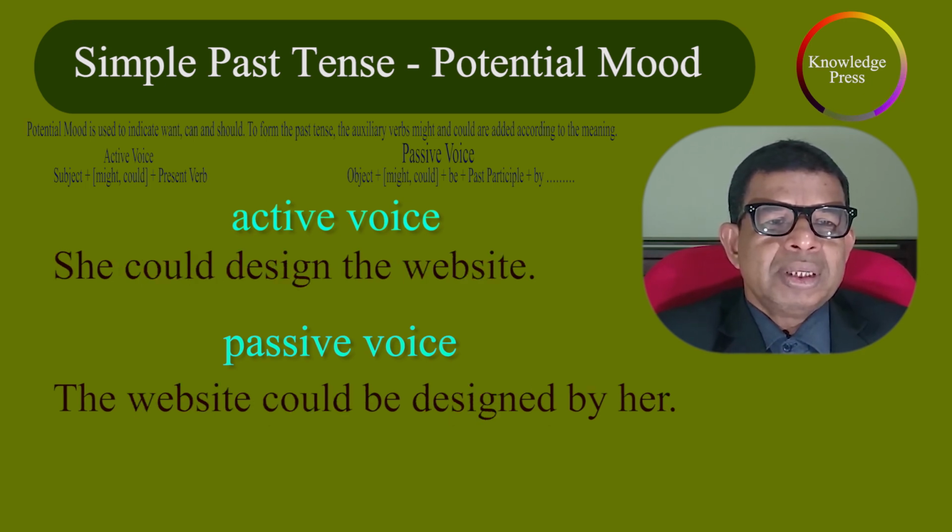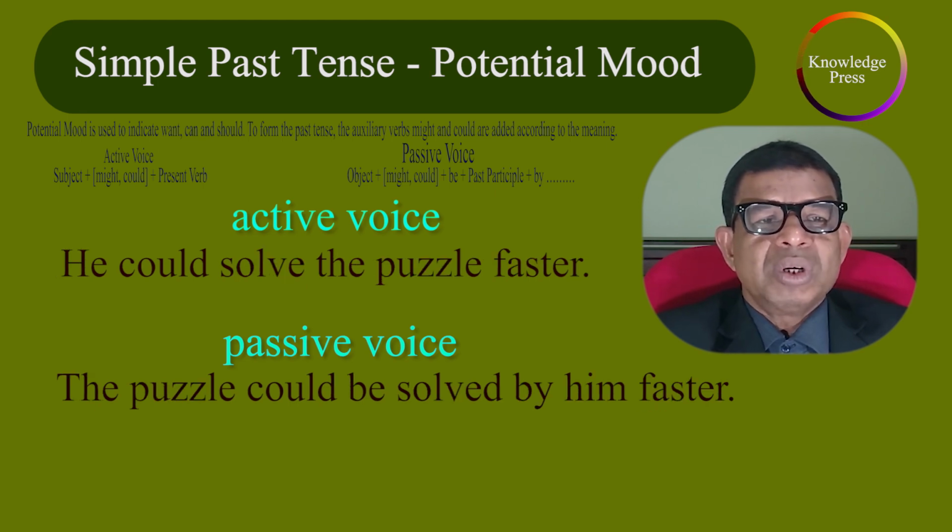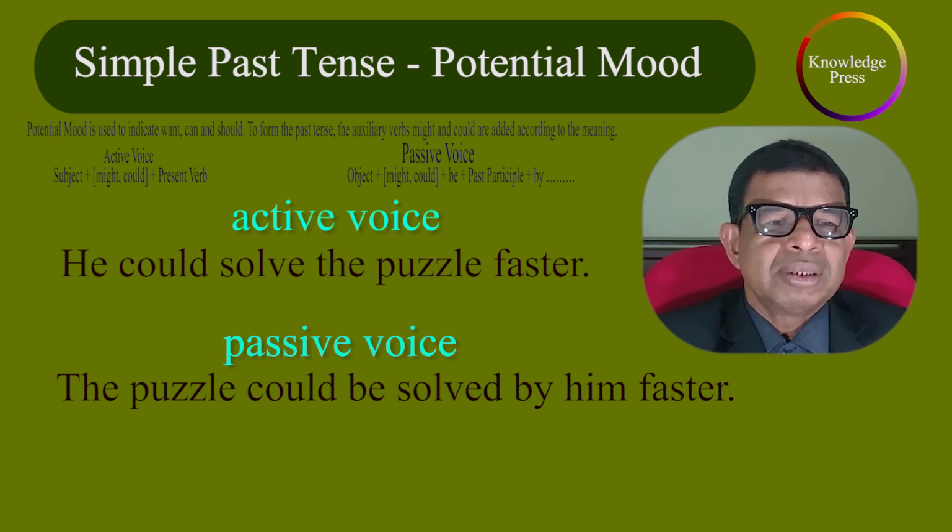Active voice. She could design the website. Passive voice. The website could be designed by her. Active voice. He could solve the puzzle faster. Passive voice. The puzzle could be solved by him faster.